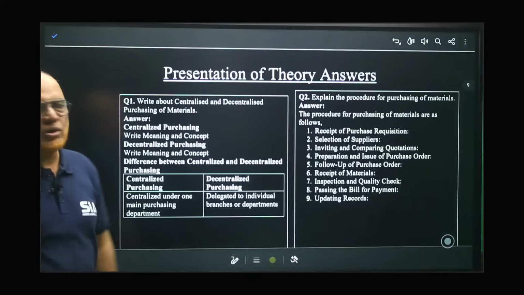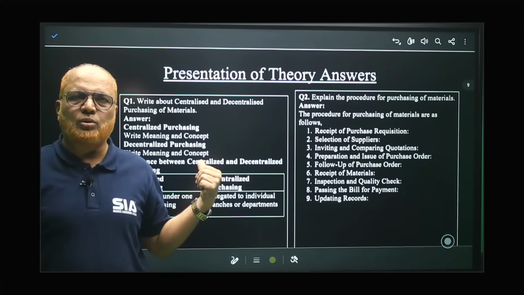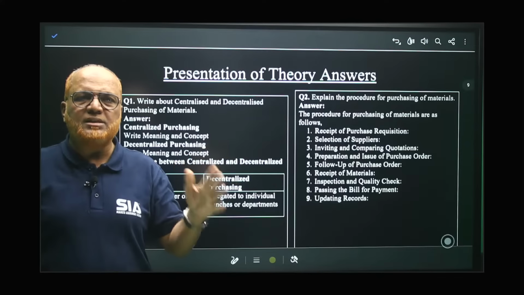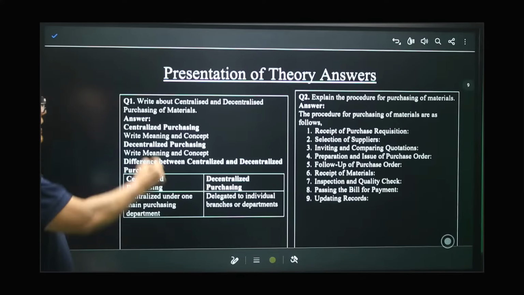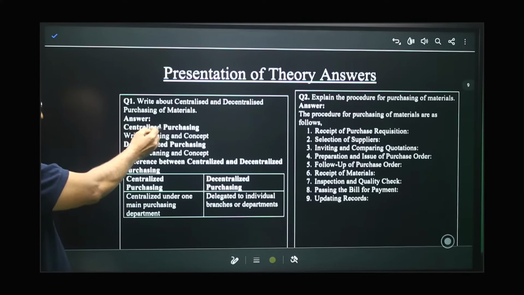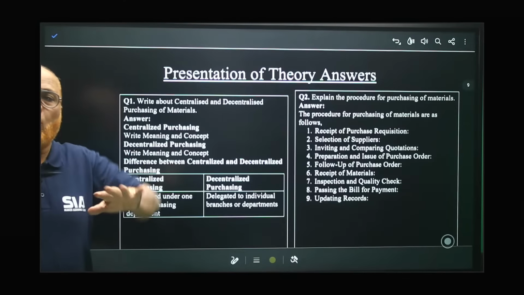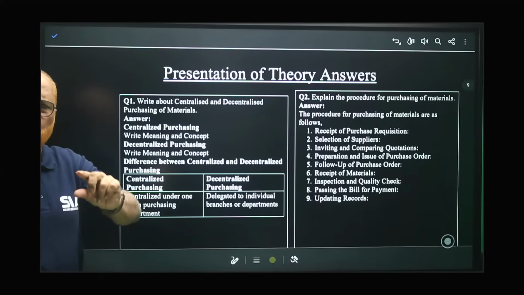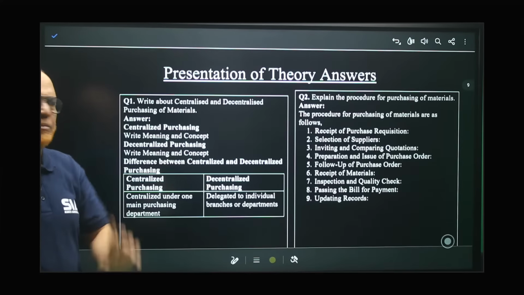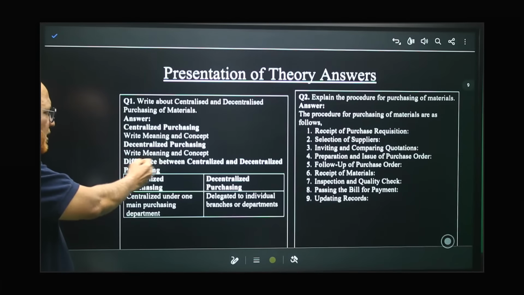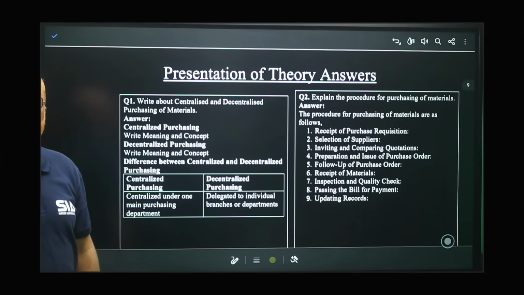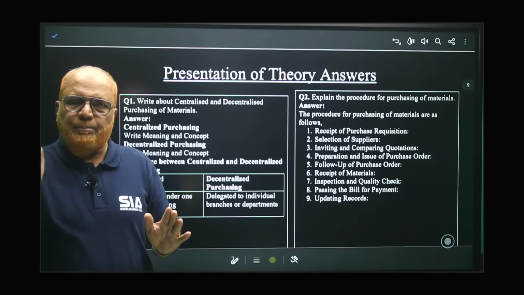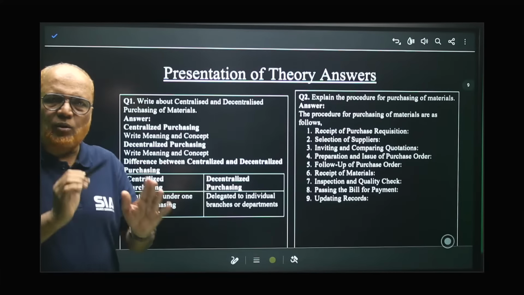Now, presentation of theory questions. Just now I have shown 2 questions I have selected according to previous year papers. This type of questions may be asked. Example, write about the centralized, decentralized. Centralized purchasing, first of all, what do you mean? All purchasing will be done at one place. Then write meaning and concept. In 2-3 sentences, you must write the meaning. Write meaning and concept, difference between centralized and decentralized. These theory questions you will get in the app and in the books. So be thorough about this.